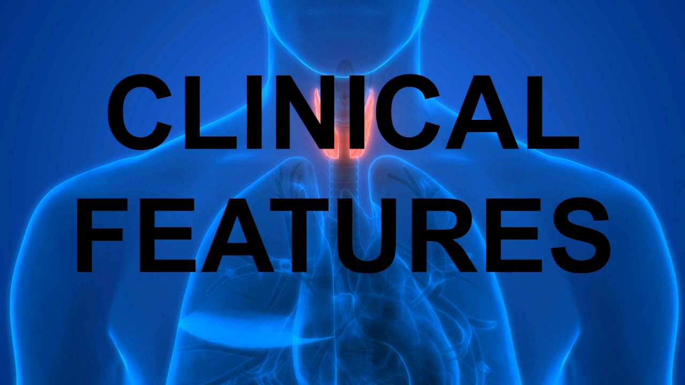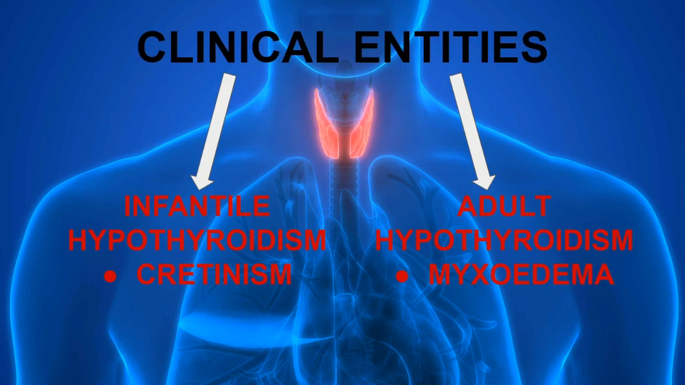Now what are the clinical features seen in the hypothyroid patient? Remember, the clinical features of the hypothyroid patient depend on the age at which the deficiency manifests in the patient, and also on the duration and the severity of the disease. On the basis of the age of deficiency manifestation, we have two types of clinical entities, infantile hypothyroidism and adult hypothyroidism.